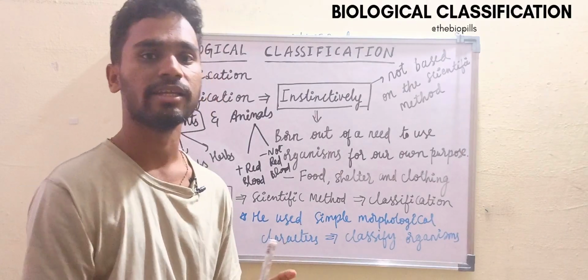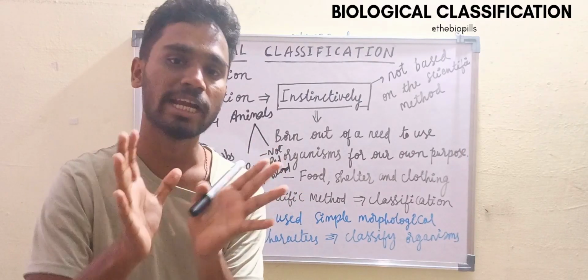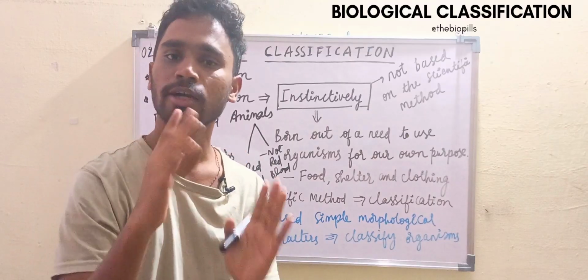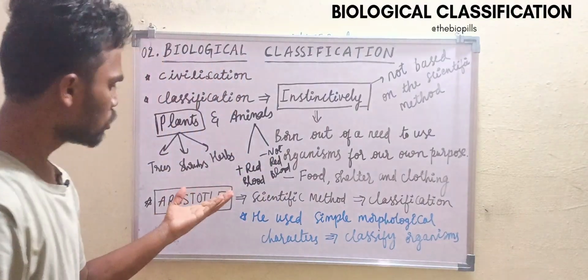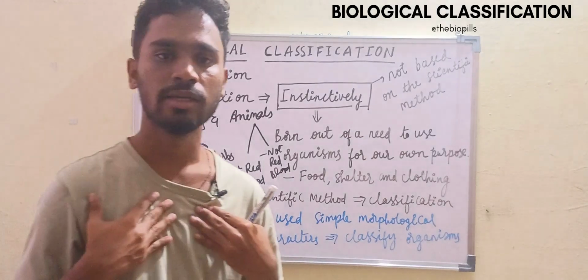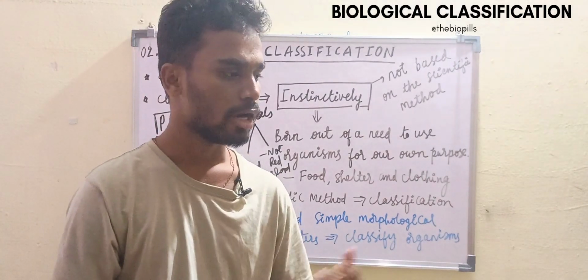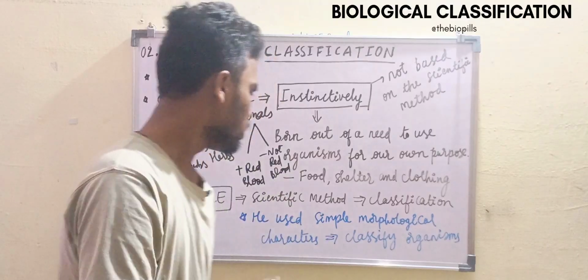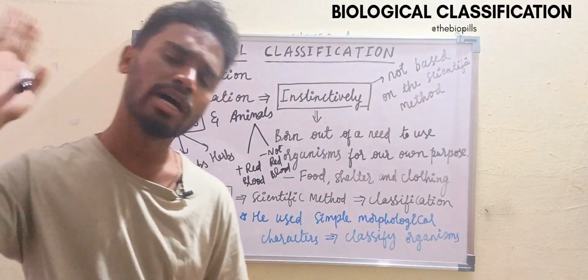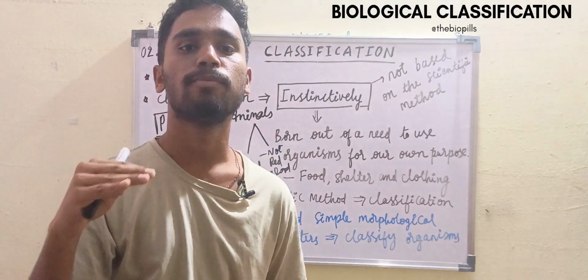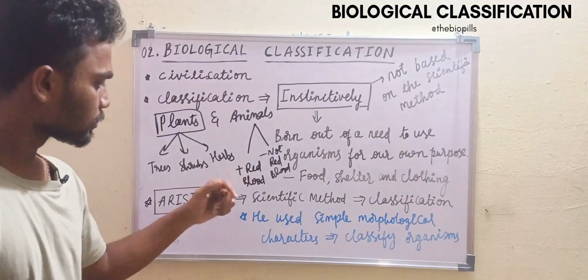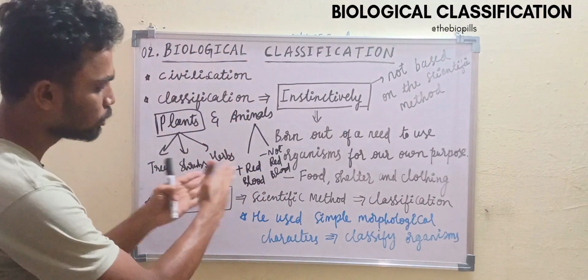Those that do not have red blood all come under another category. These are the basic two categories. We all have red blood, and our surrounding animals also generally have red blood. And there are animals which do not possess red blood. So these are the basic two categories made by Aristotle.